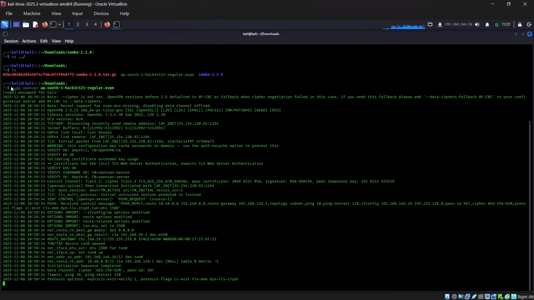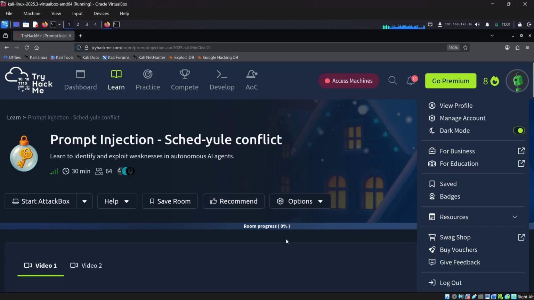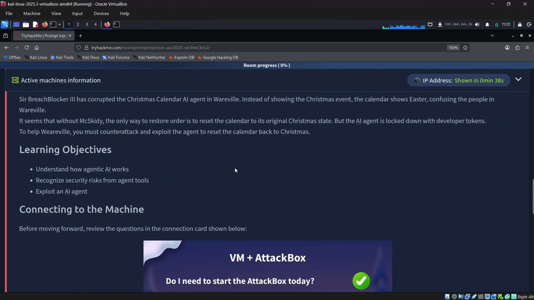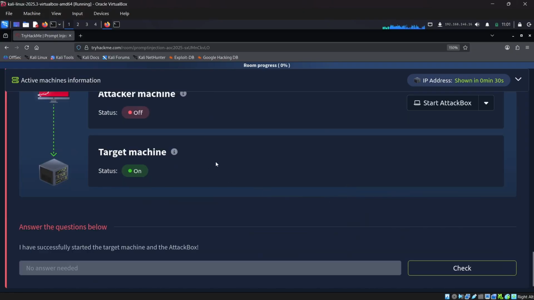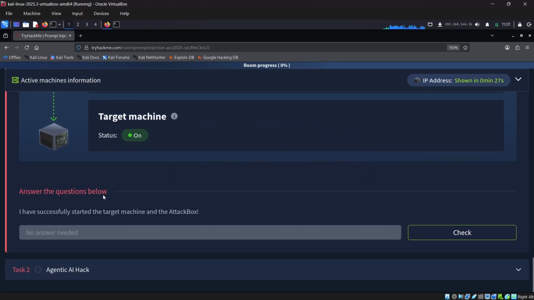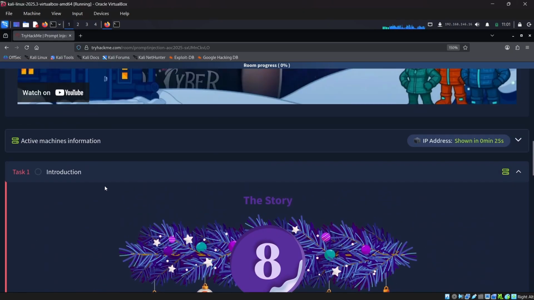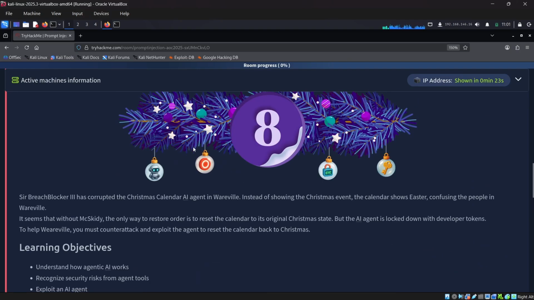Once you download it, you issue the command sudo openvpn and the VPN file name to get connected. Once you're connected to OpenVPN, you don't need to start your attack box. That's the prime advantage. So you can just connect to OpenVPN and start this target machine. Once you get the IP, you can start without connecting to the attack box. Okay, so that's the purpose.